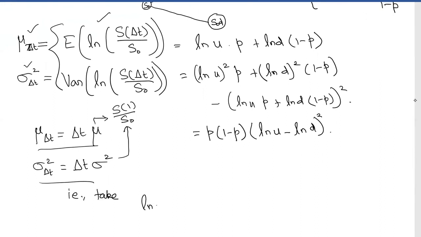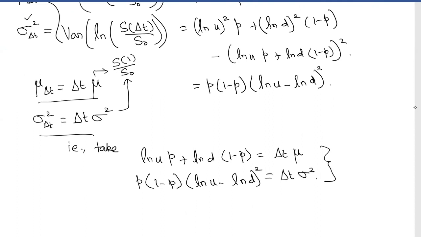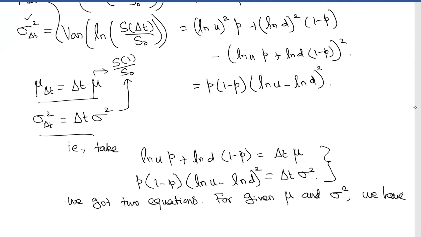That is, take log U P plus log D 1 minus P as delta t into mu, and P into 1 minus P times log U minus log D, the whole square, as delta t into sigma square. So we got two equations for the given drift mu and the volatility sigma. We have three unknowns.